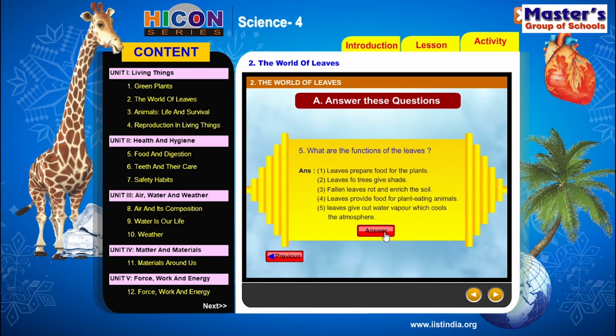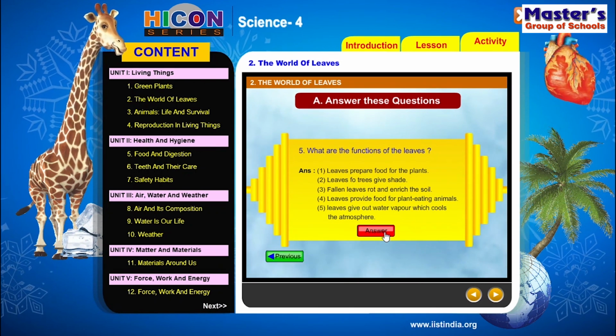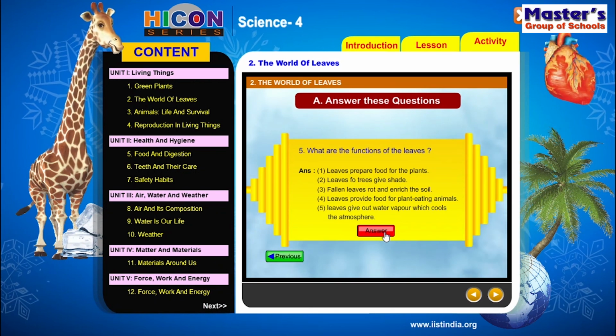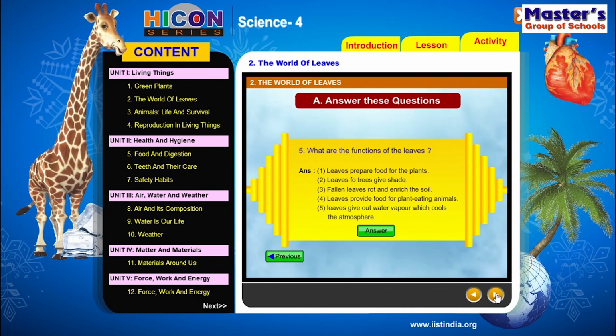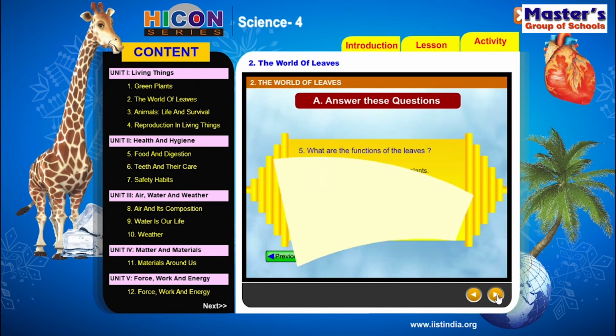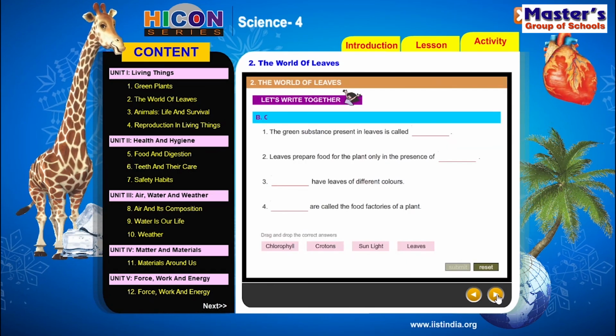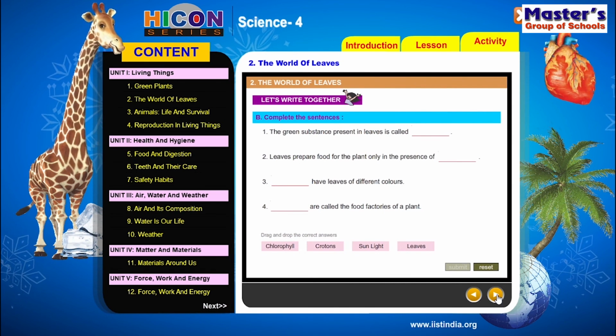So children, these are the functions of the leaves. So note down this question and answer in your notebook. So go to the next question. So children, this is the next part.